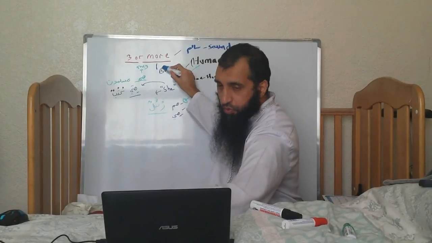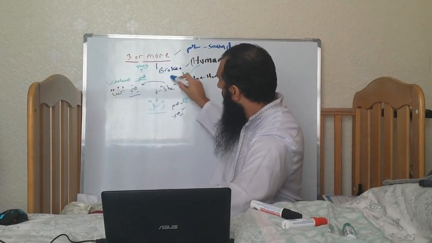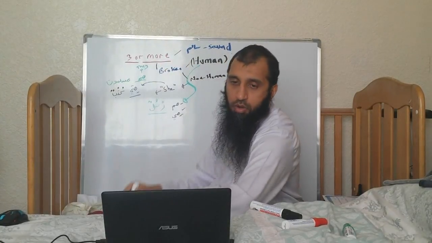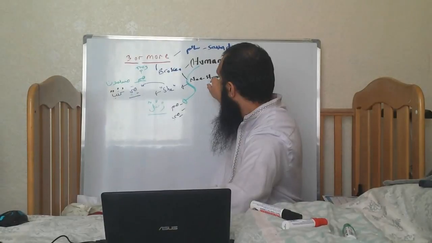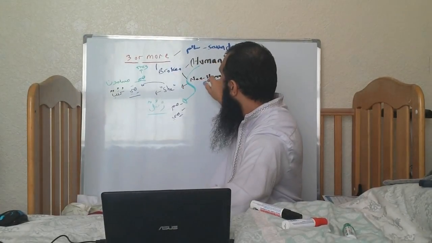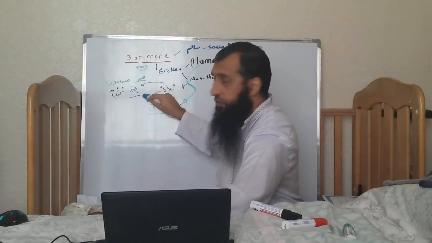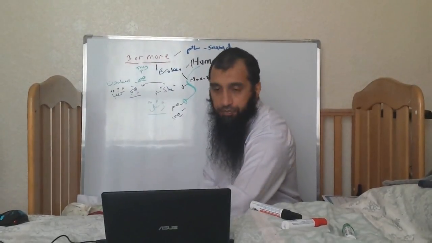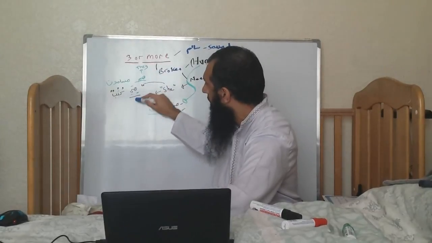Then we talk about broken plural. I talked about this one first to get it out of the way and not to confuse it. Broken plurals you can split up into two: non-human broken plurals and human broken plurals. Non-human broken plurals are always treated as a she. So here, kutubun. Can't use that one. Here, kutubun.